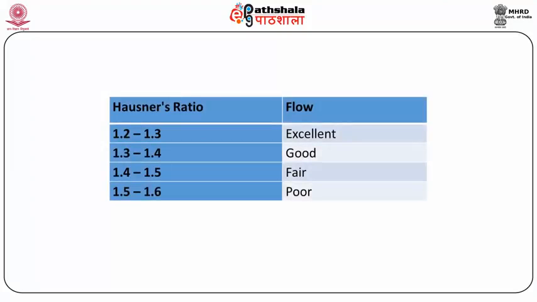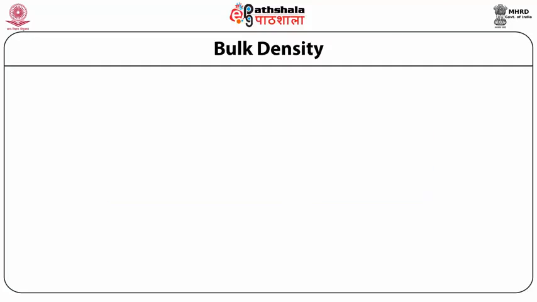Hausner's ratio also indicates the flow characteristics for the powder or granules. If the value is in the range of 1.2 to 1.3, the flow for the powder or granules is excellent, while if the value is in the range of 1.3 to 1.4, the flow is good, and the flow is termed as fair if the value is lying between 1.4 to 1.5. However, values higher than 1.5 and lesser than 1.6 indicate a poor flow for the granules or powders.